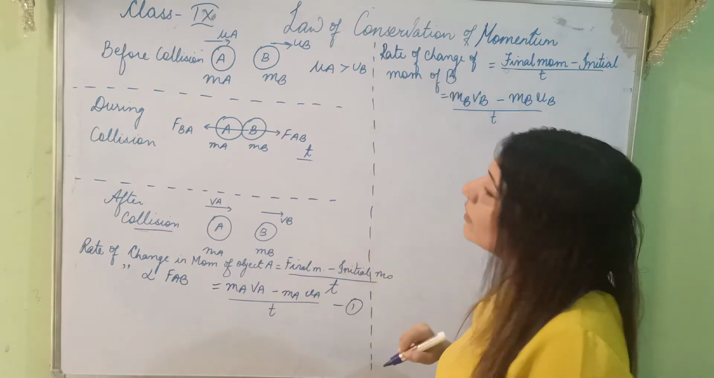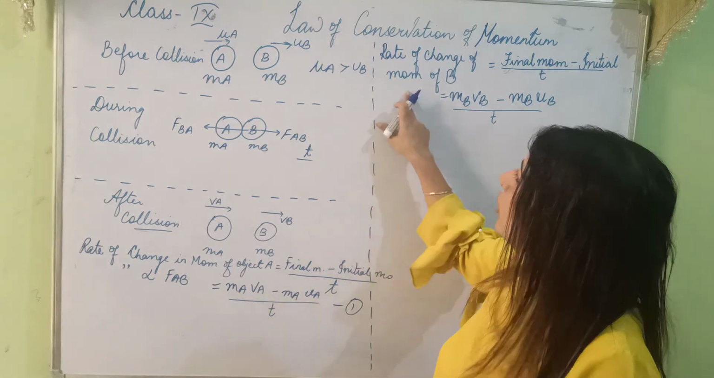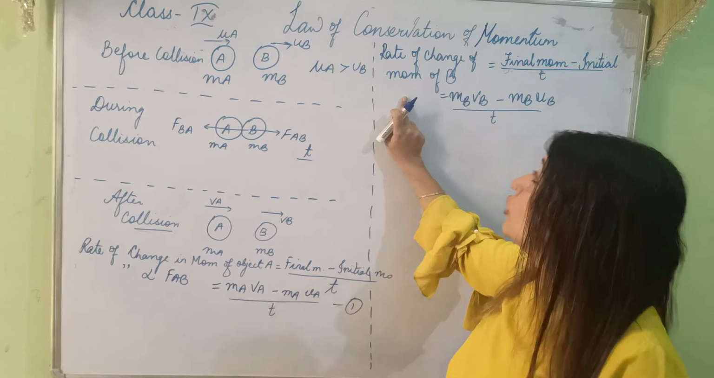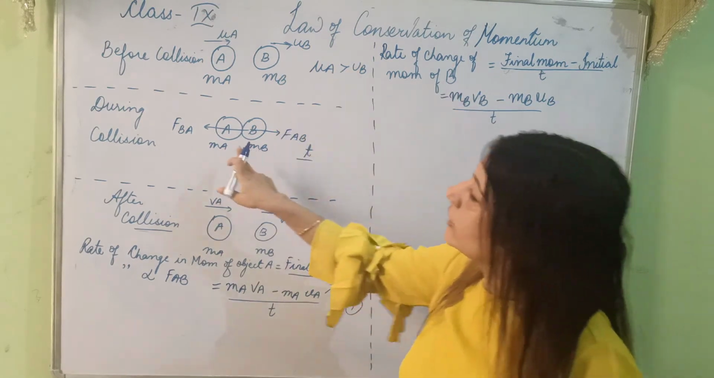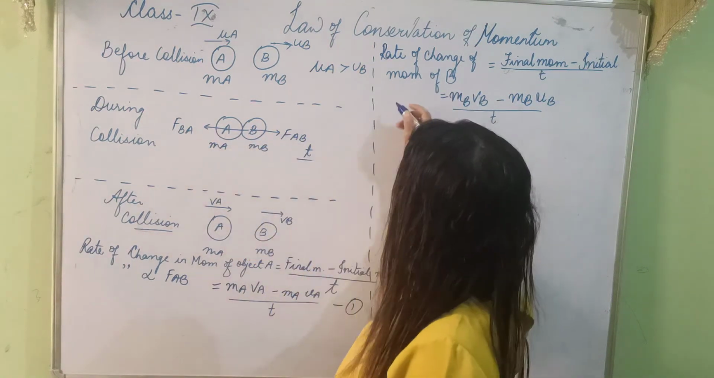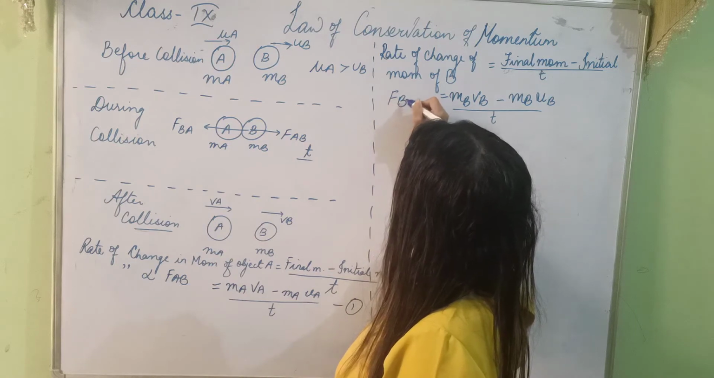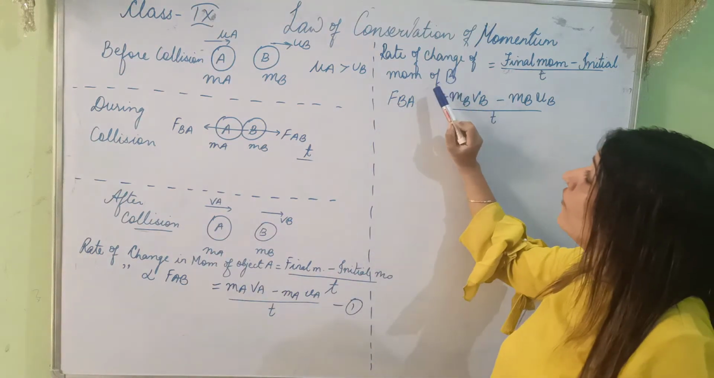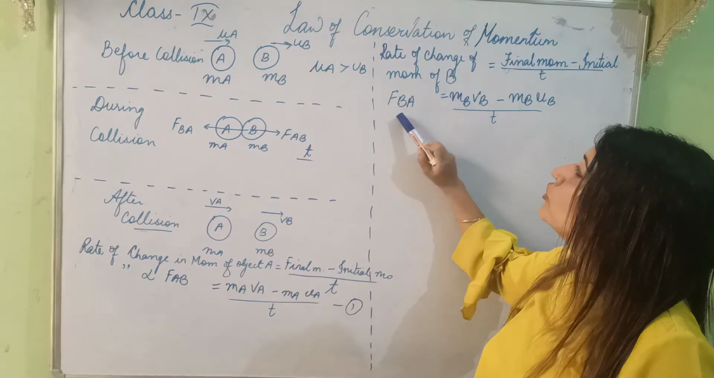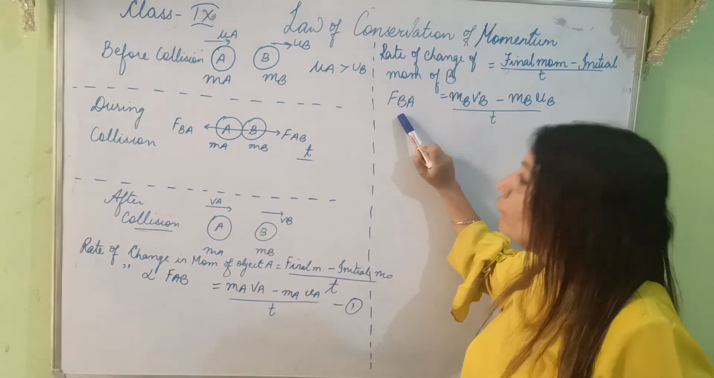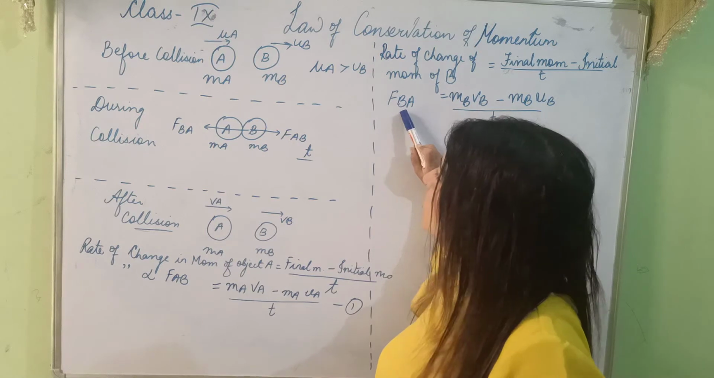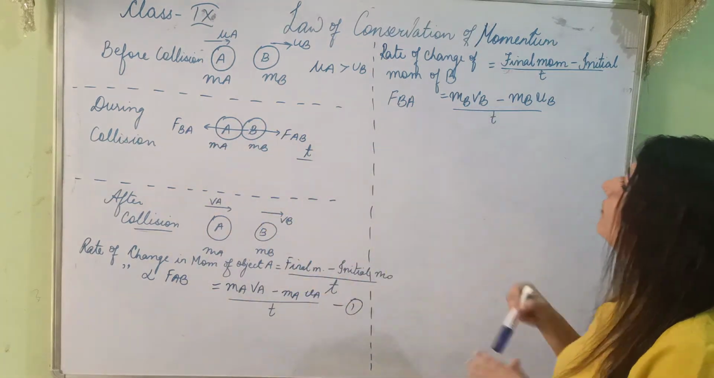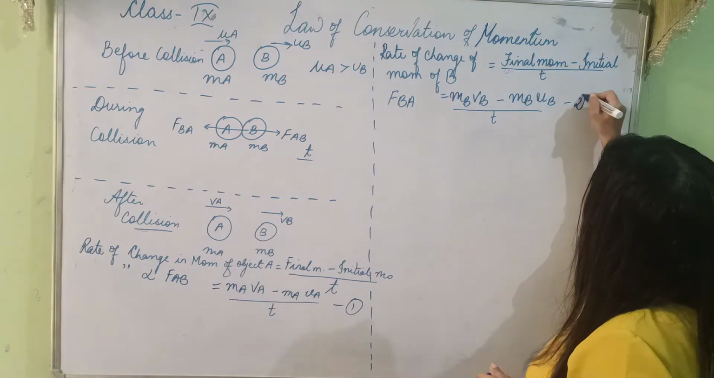Now this rate of change of momentum according to second law is directly proportional to force applied. Which force? The one B applied on the other object, FBA. So the rate of change of momentum of object B is directly proportional to the force applied by object B. B applied it on A, so this is my FBA. This is my second equation.